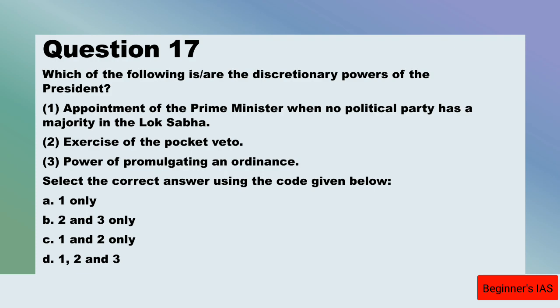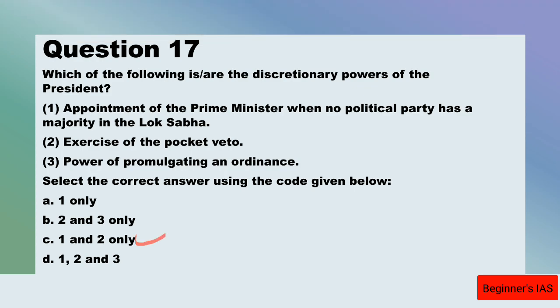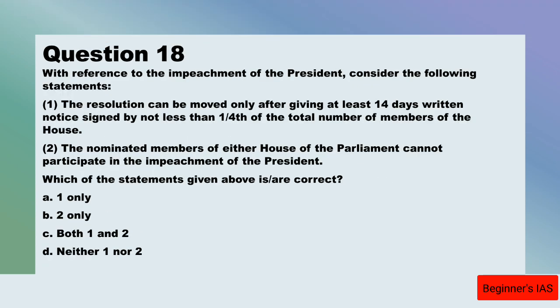What about statement number 3? The power of issuing an ordinance is not a discretionary power of the president. Hence, he can promulgate or withdraw an ordinance only on the advice of the Council of Ministers headed by the Prime Minister. Therefore, statement number 3 is incorrect. So the answer for question number 17 is C, 1 and 2 only. So let us move on with question number 18.